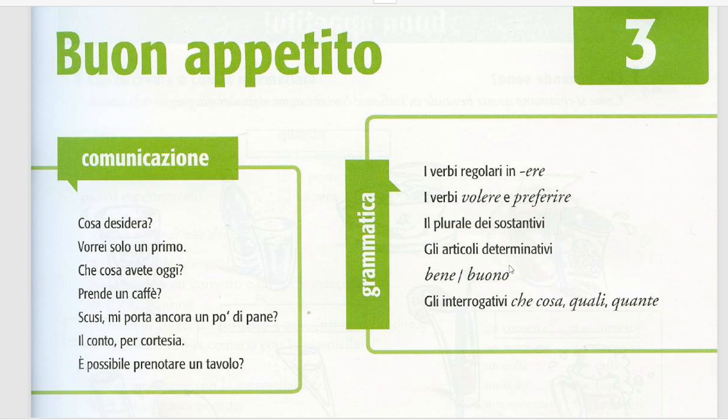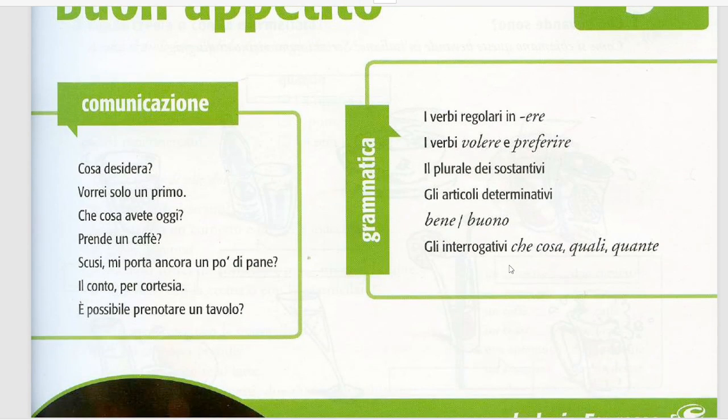Il plurale dei sostantivi, plural form of nouns. Gli articoli determinativi, so determinant articles. Bene, buono. Gli interrogativi, che cosa, quali, quante. Okay, so these are the grammar topics we are going to cover.